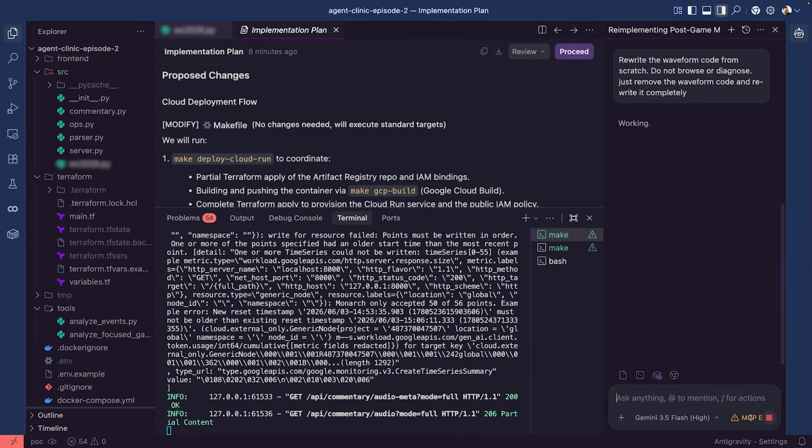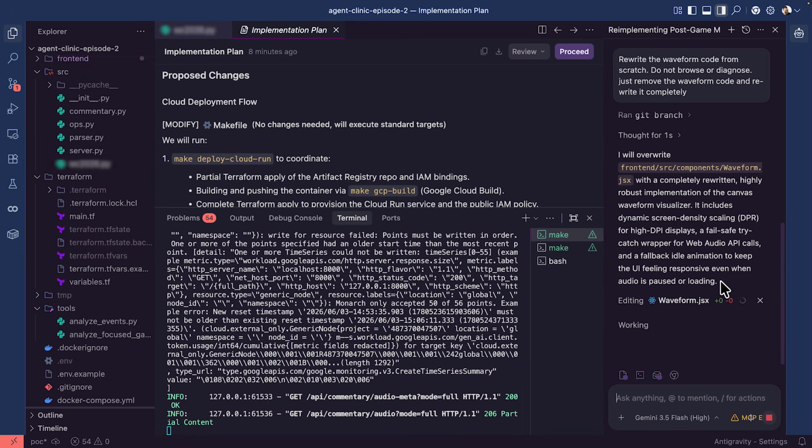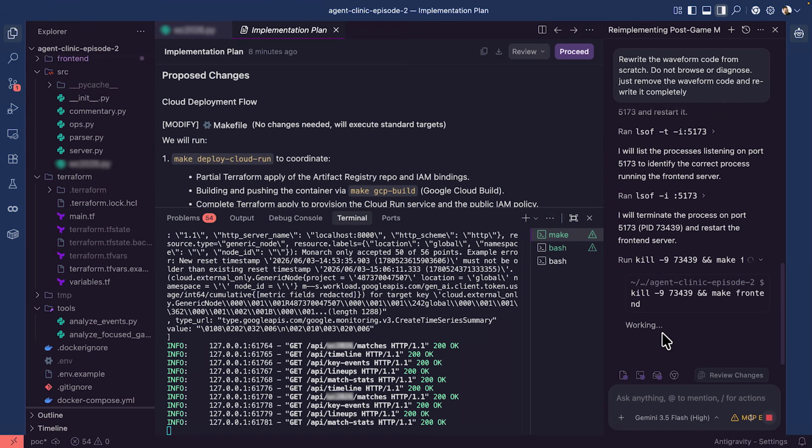1 minute. 60 seconds. What a match, ladies and gentlemen. It is now overriding the waveform. Okay, it's restarting the front end. This is good. 30 seconds.